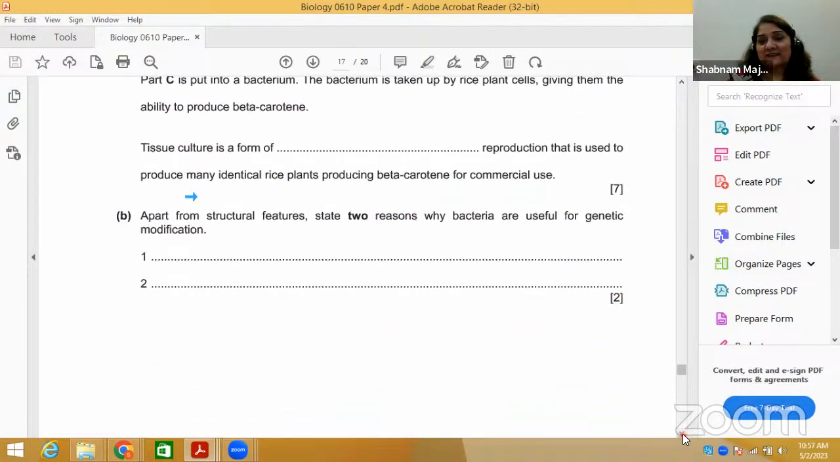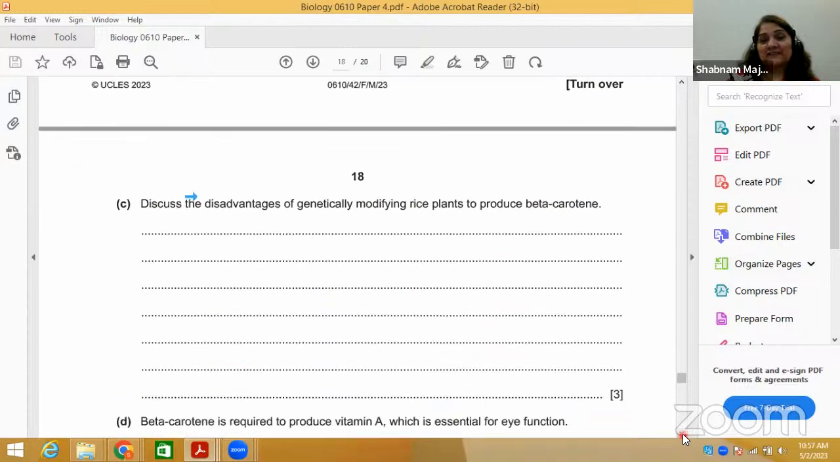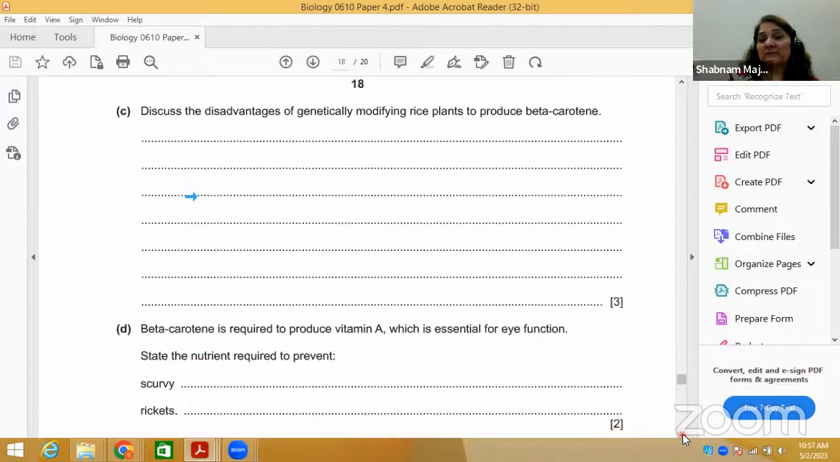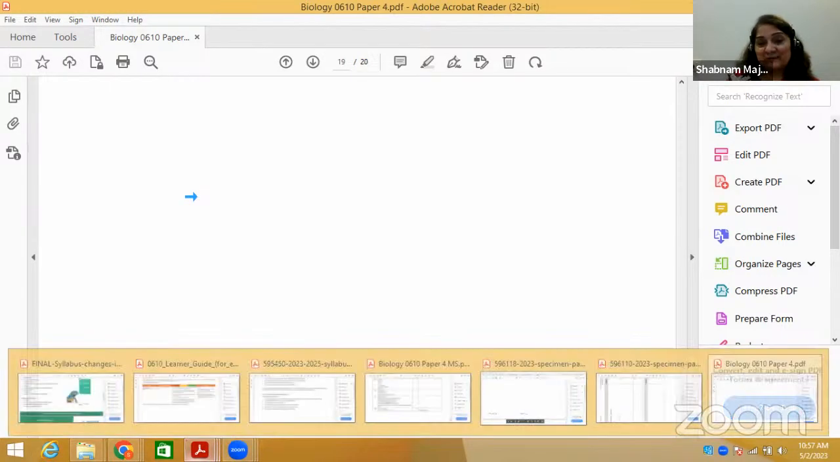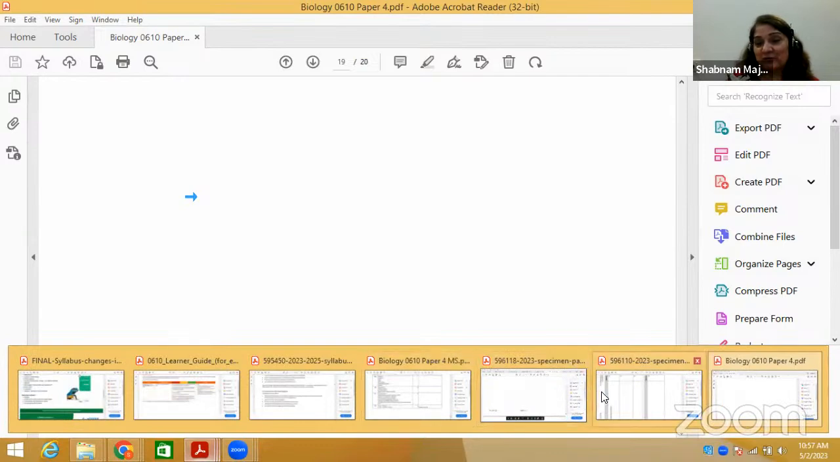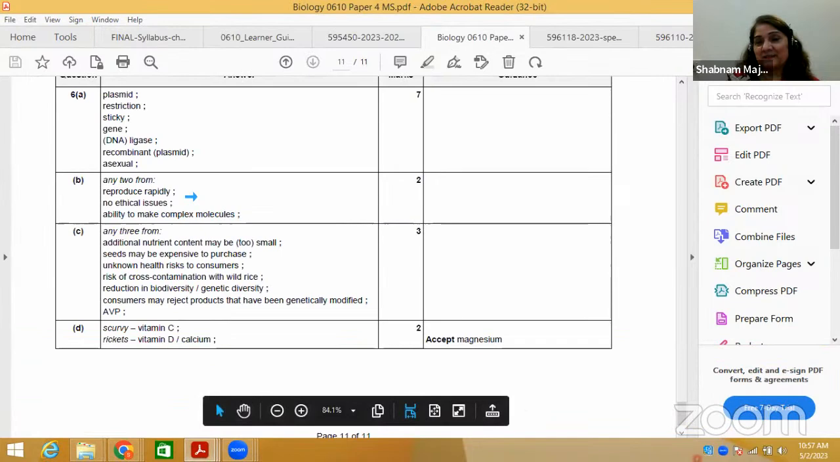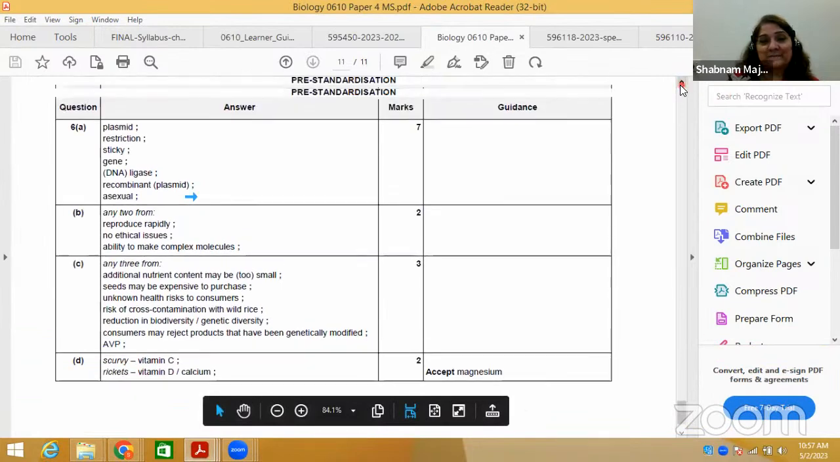This paragraph is based basically on discussing the disadvantages of modified organisms. Obviously there are disadvantages as well, and it is asking about disadvantages. So quickly, before I end, this is how we go about it. Let me go through this quickly.